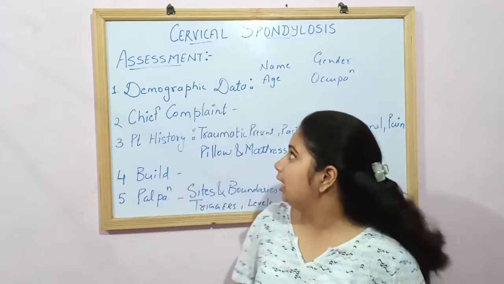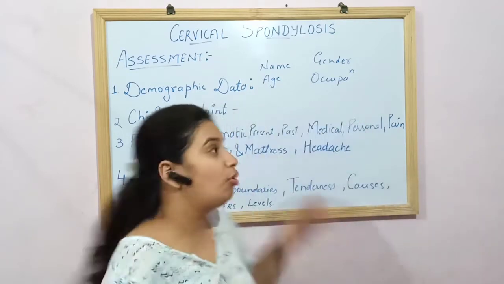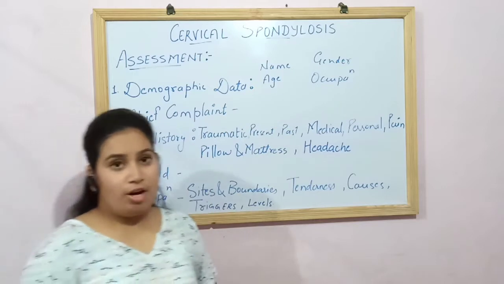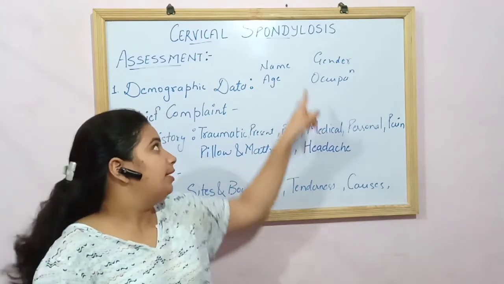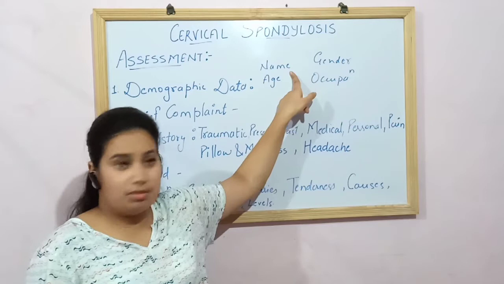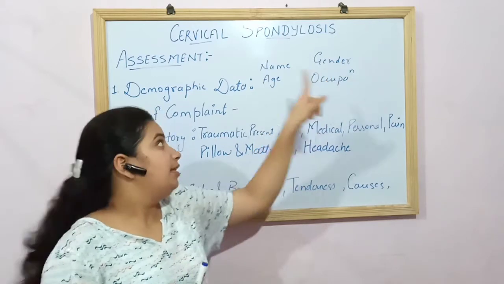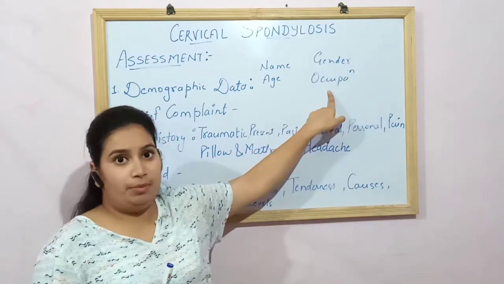So the first heading in the assessment part is the demographic data. In the demographic data, there are 4 points. That is, first you need to write down the name of the person, then gender of the person, then age and occupation of the person.